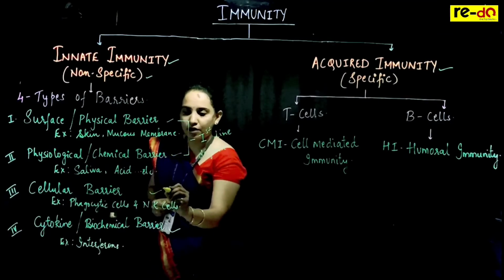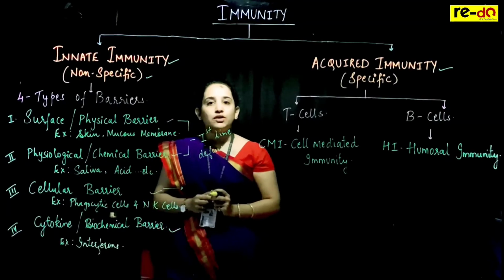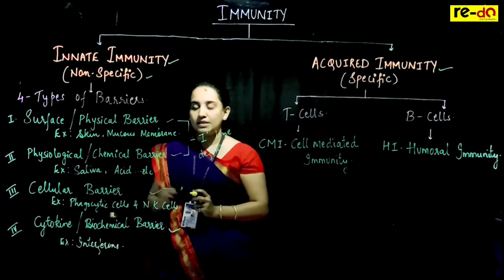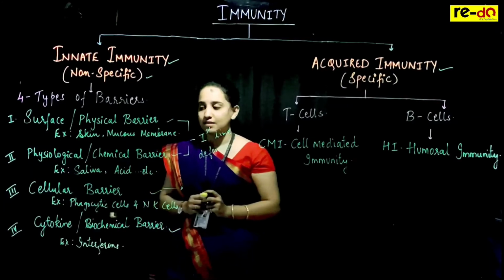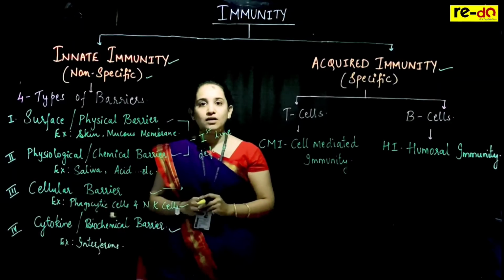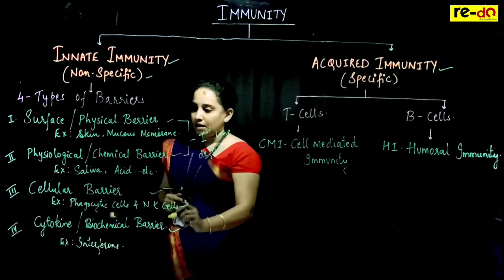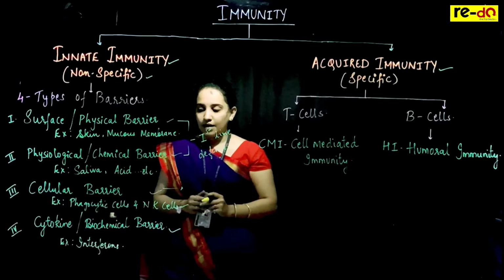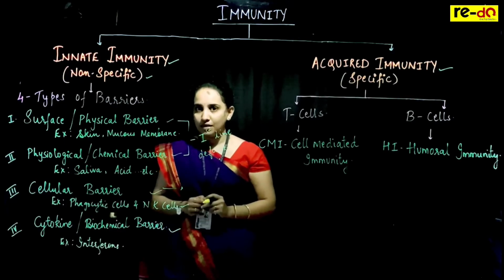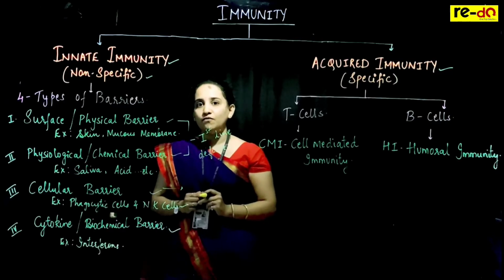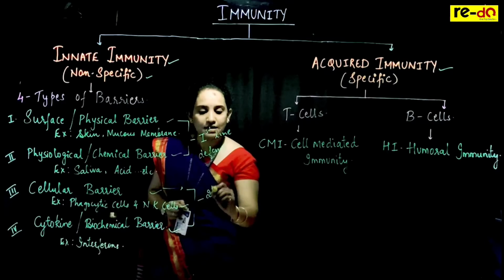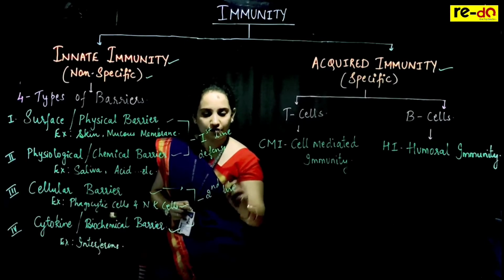The next is the cellular barrier, which includes cells. The name itself tells you, cellular, that it includes cells. Those are specialized cells, that is phagocytic cells and NK cells, that is natural killer cells. Number four is the cytokine or biochemical barrier, which secretes certain chemicals that prevent the entry of foreign particles. These two barriers form the second line of defense.